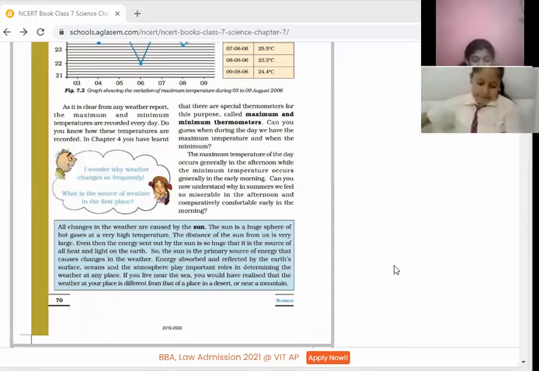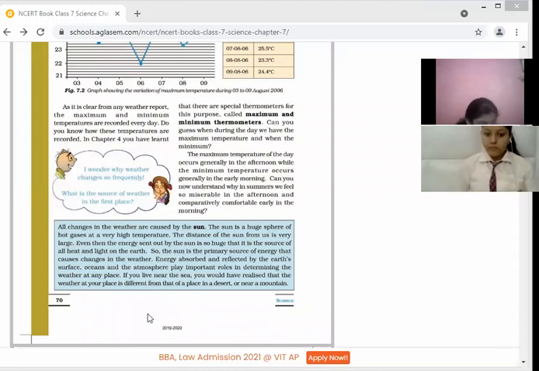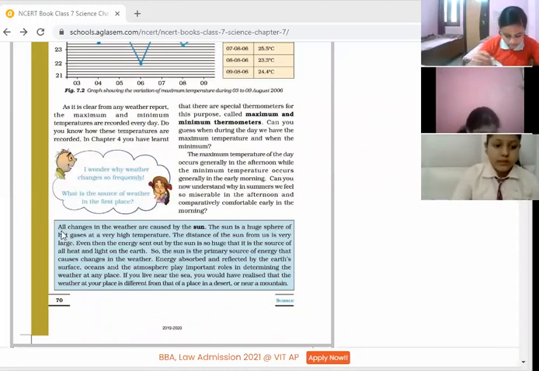So Ananya, kindly read this paragraph. Yes, ma'am. Different changes are there. So what is the reason behind all these different changes? After Ananya, Mahi, you will read.